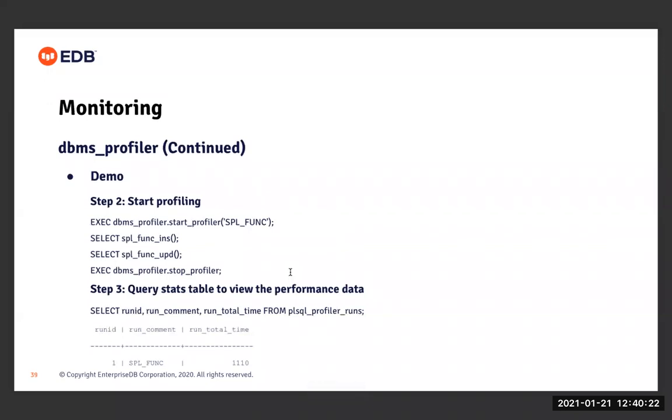In step 2, I'm trying to do the profiling. With the help of the start profiler function available with this dbms_profiler package, I'm starting the profiling. Then inside this profiling session, I'm running the two functions that I created in step 1, SPL func insert and SPL func update, and then stopping profiling, right? As soon as we stop profiling, the statistics collected in this profiling session are all flushed into a